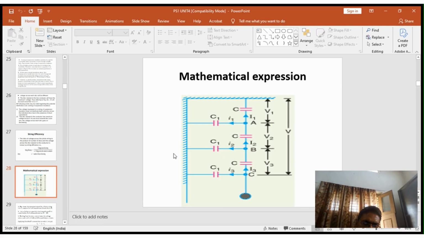Now the mathematical expression showing why V3 is greater than V2, and V2 is greater than V1. For that, we consider three discs of insulator, V3, V2, V1. C is the shunt capacitance, and C1 is the self or shunt capacitance.